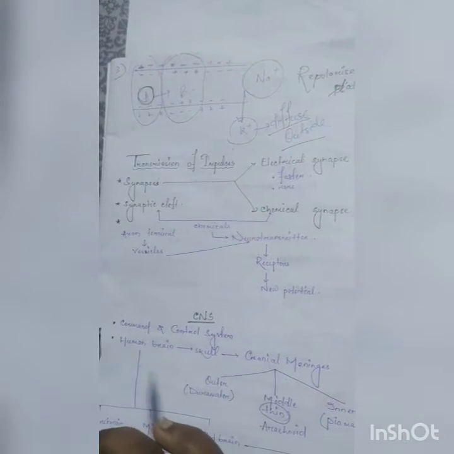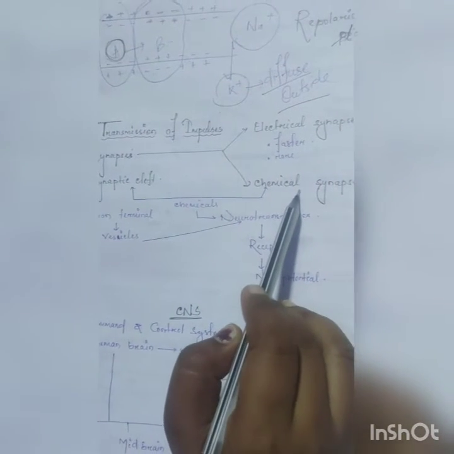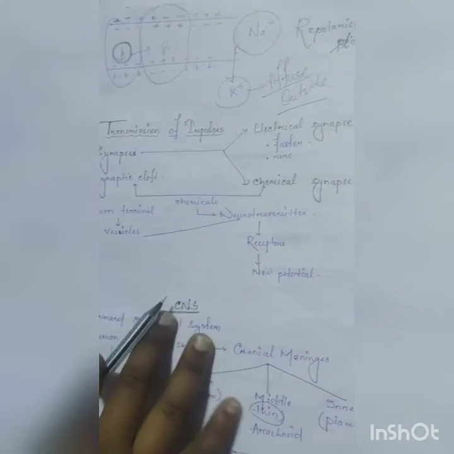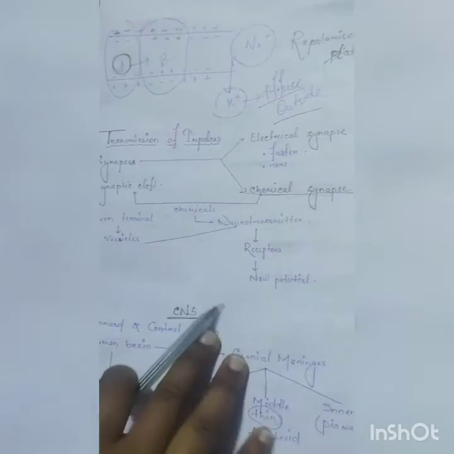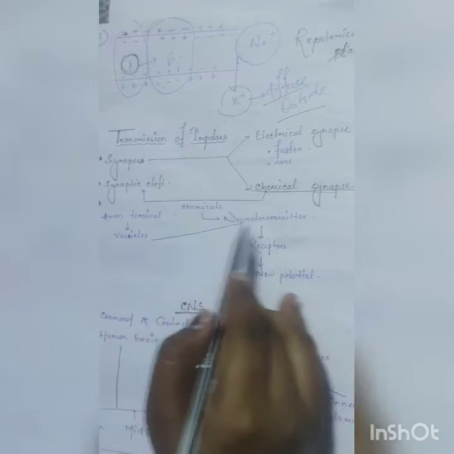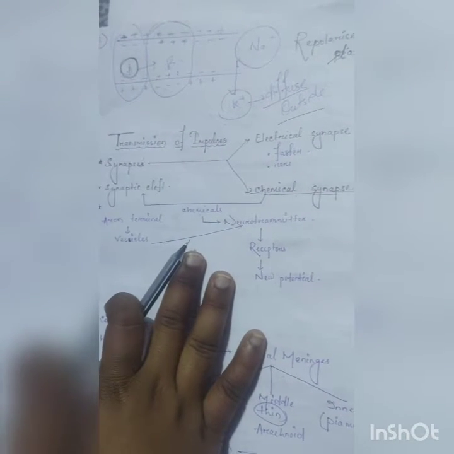So there are two types of synapse. One will be electrical synapse and another one will be chemical synapse. Electrical synapse is faster, but it is seen in rare cases in our body. So we will be mostly dealing with chemical synapse. Chemical synapse has chemicals known as neurotransmitters that help in transmission of impulse.